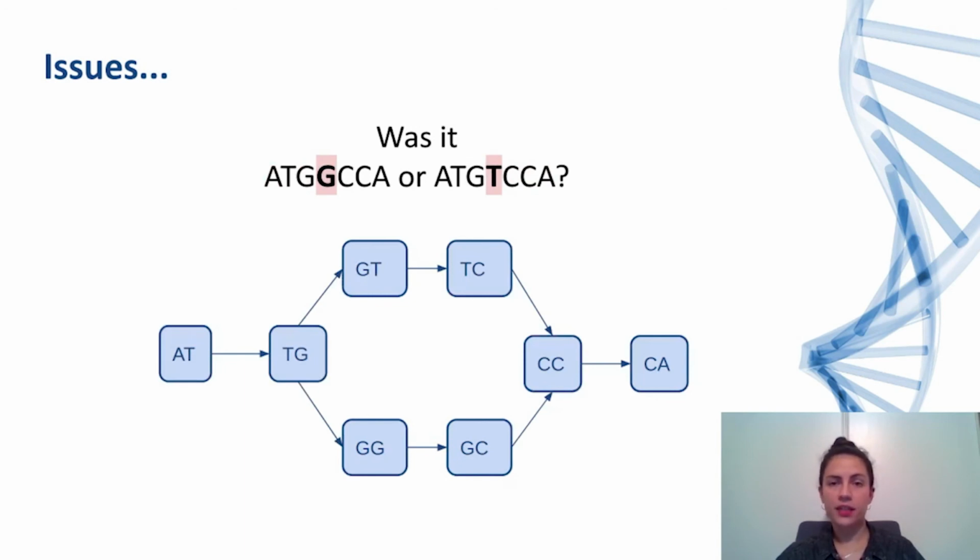You can see here another example. This graph can occur when there are repetitive areas that create a bubble in the graph. 2 paths are possible: the one that goes up and the one that goes down. In this case, we have a hard time deciding which one is the correct one, and we will have to split it once again.